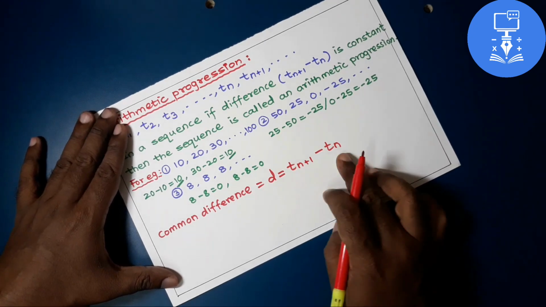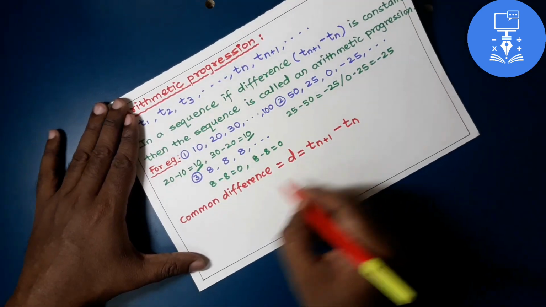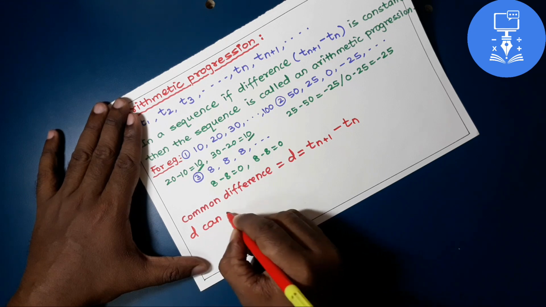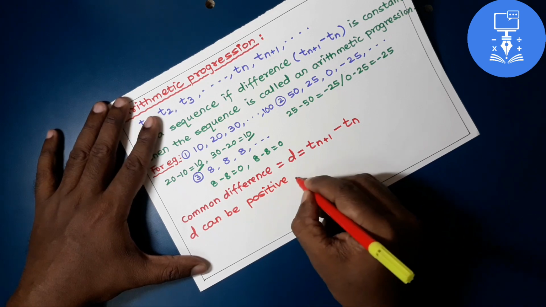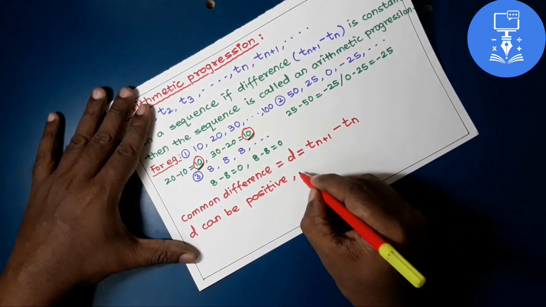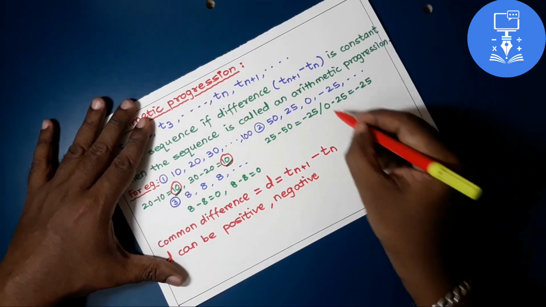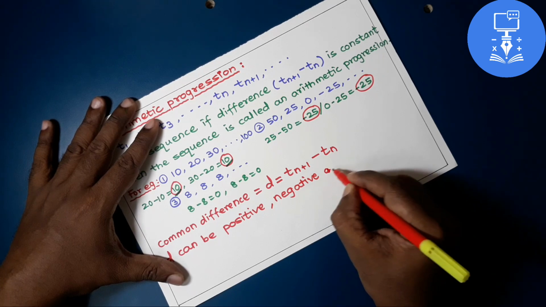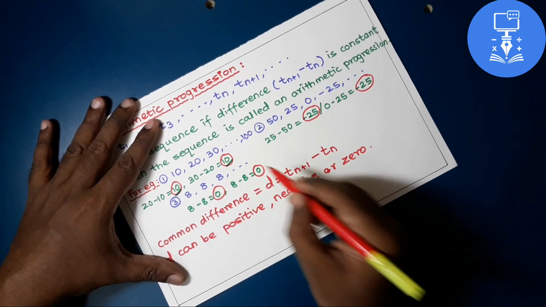By subtracting consecutive terms, we get the common difference D. And we can say that the common difference D can be positive, as in this case. It can be negative, look at this example, it is minus 25, or it can be 0, in the third example.